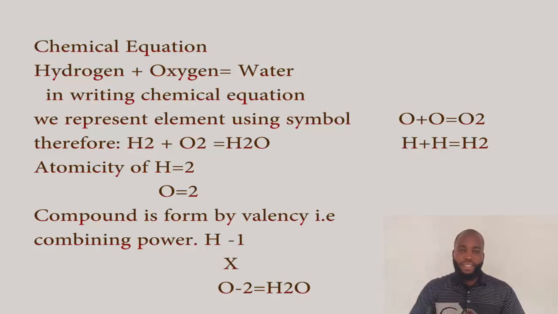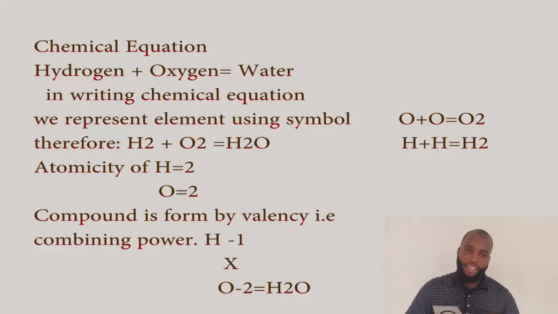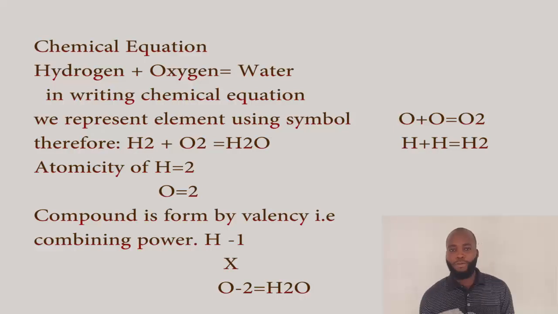Now, when you combine the both, you cross the both, which means the valency of oxygen combines with that of hydrogen, while the valency of hydrogen combines with that of oxygen. That is the reason why the formula of water is H2O. That is a compound. So compounds are combined by valency, while elements are combined by atomicity.